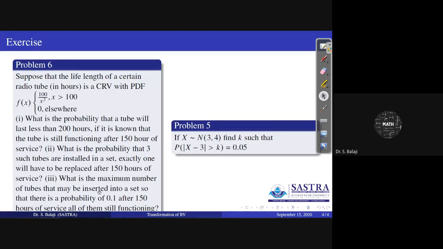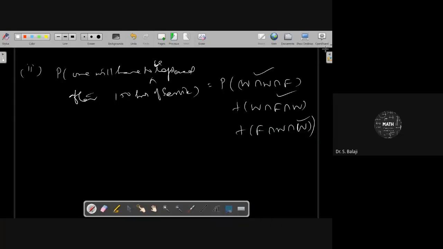There is a chance that they are still functioning after 150 hours of service, and that probability is given as 0.1 here. Therefore, you don't know how many of them you have to insert.